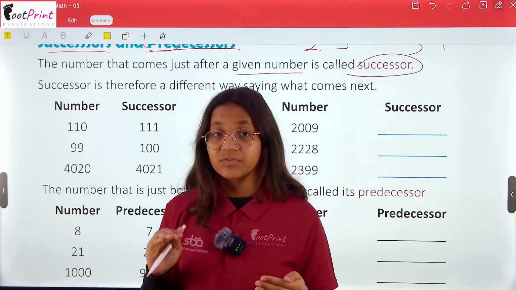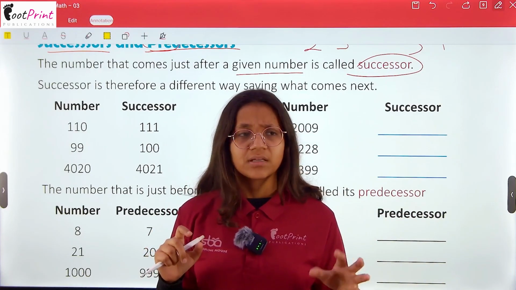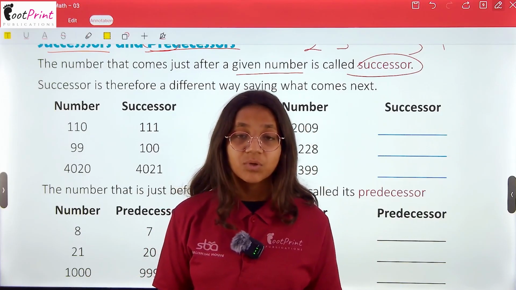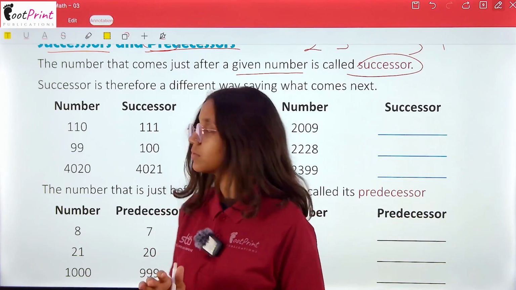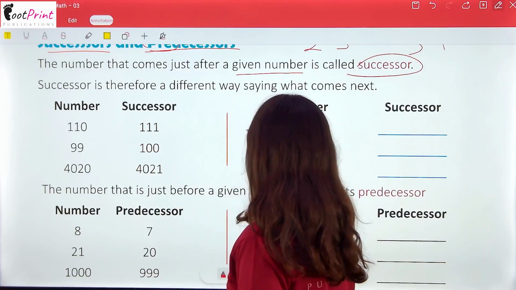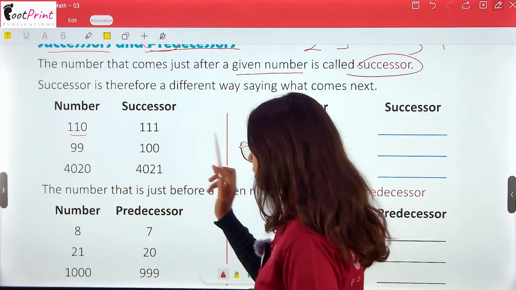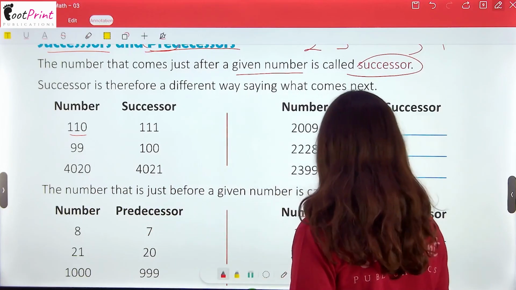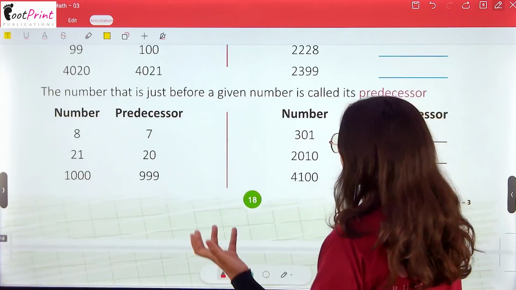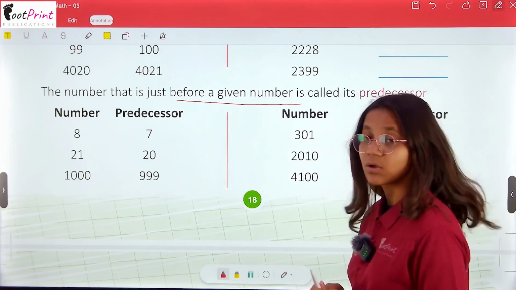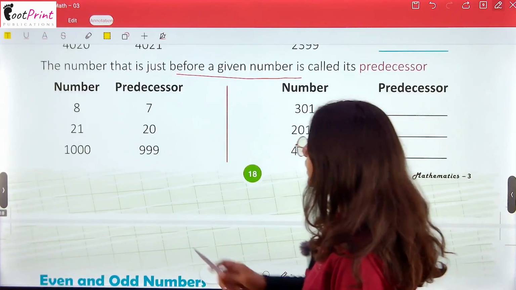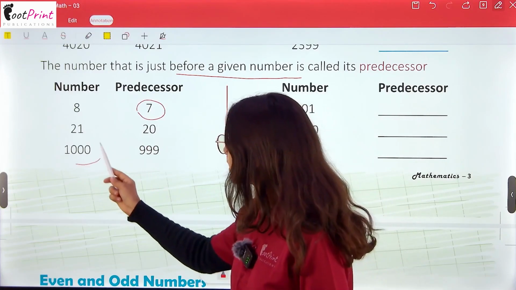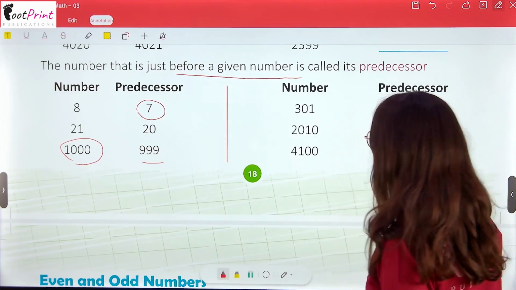See, when we were in small classes, we used to say the number which comes after, that is successor. The number which comes before, that is predecessor. So successor of 100 is 101, 99 के बाद 100, 4020 के बाद 4021, and so on. The number that is just before a number is called predecessor. 8 का predecessor 7, एक नंबर पीछे जाना है. 1000 का एक नंबर पीछे 999.